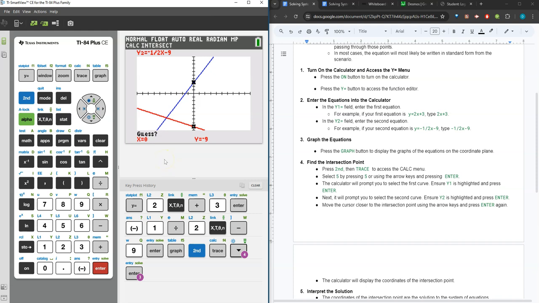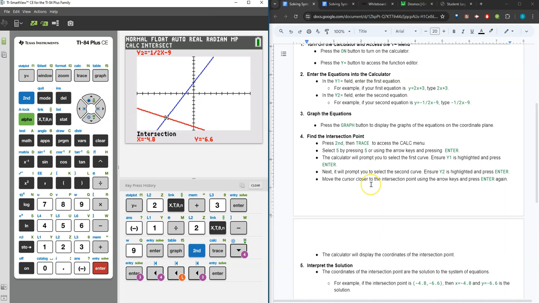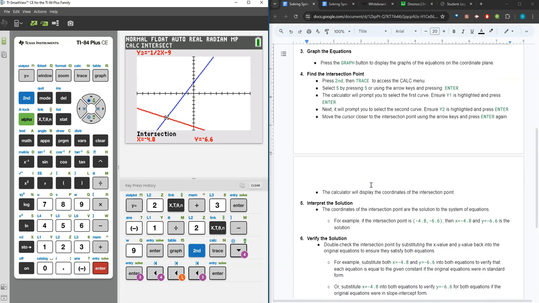And then last, move the cursor closer to the intersection point using the arrow keys, and we'll press enter one more time. So as I'm following along that line, somewhere close by to that point of intersection, I'll leave it and then press enter one more time. And last, the calculator will display the coordinates of our intersection point, or the solution. And so that's step number 5.